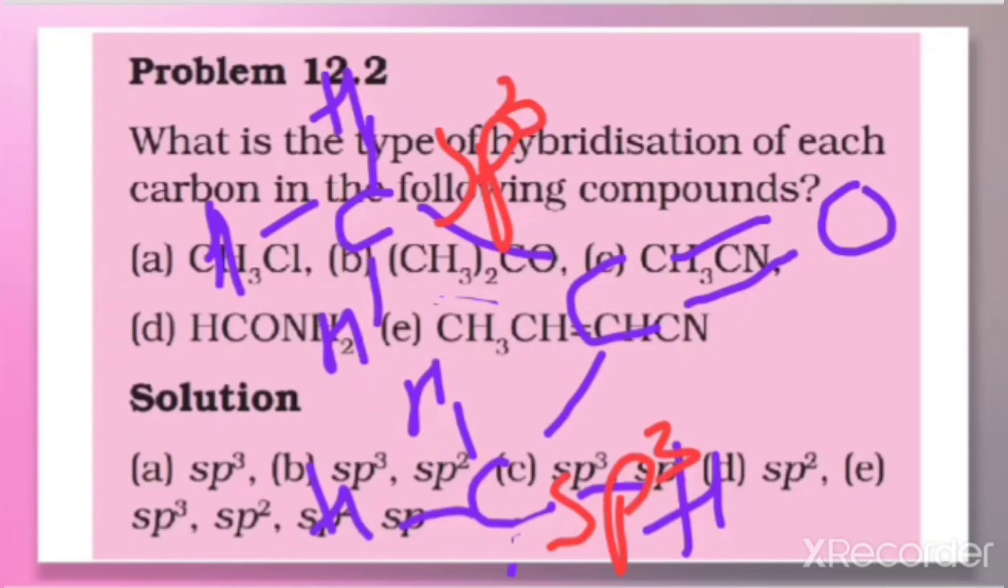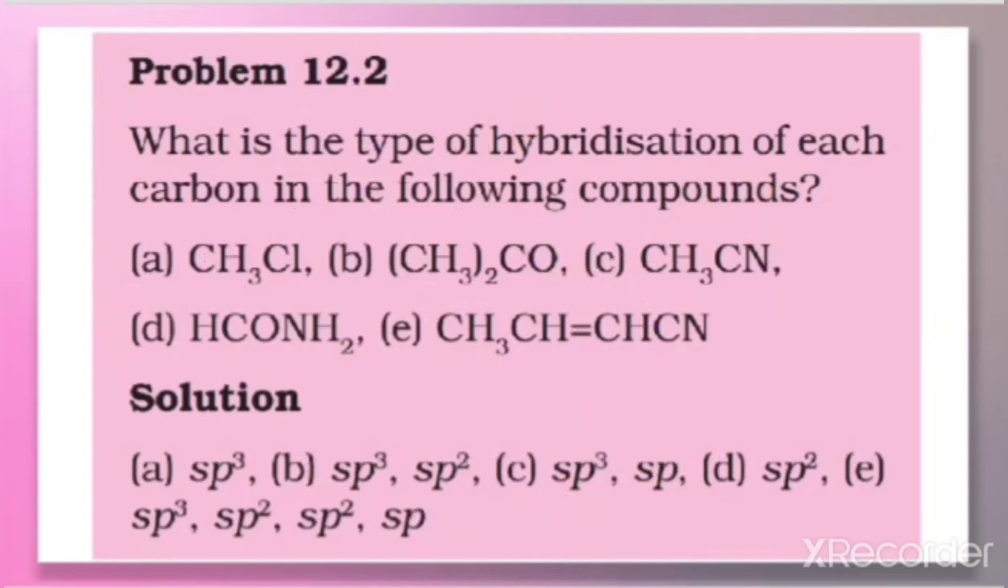But what about this carbon? This carbon is sp2 because it is bonded to a double bond, that means this carbon is sp2. So in this molecule we can say that there are 2 sp3 carbons and 1 sp2 carbon. Next is CH3CN.